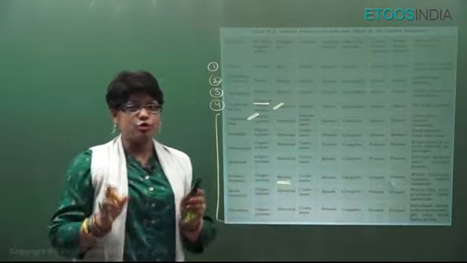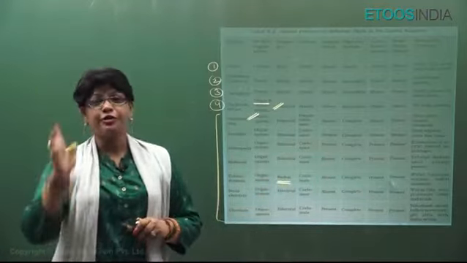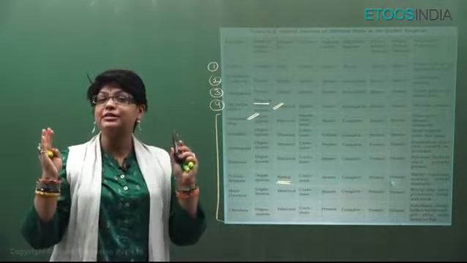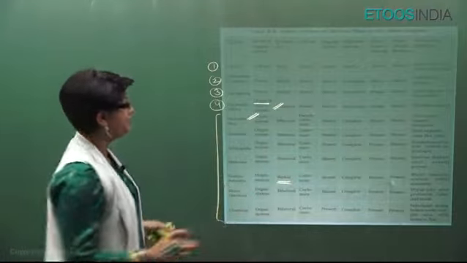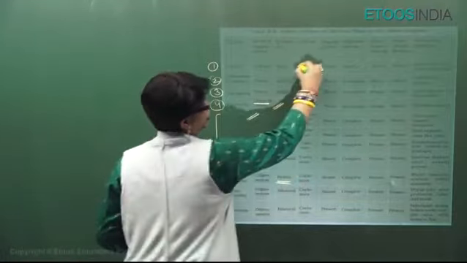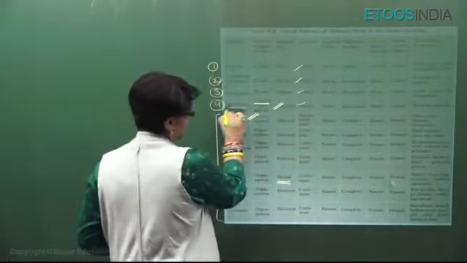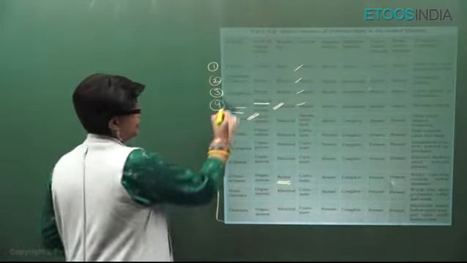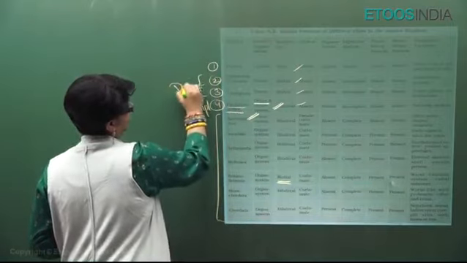Students, if they ask you, larva of echinoderm is bilaterally symmetrical, adult of echinoderm is radial, but if they don't specify adult or larva, we always consider they are talking about the adult. So then the answer will be radial only. Alright. Now, if you see the coelom, there is no question of coelom here. The question of coelom starts from where the mesoderm is present. From here it is triploblastic. These two are diploblastic. Alright.